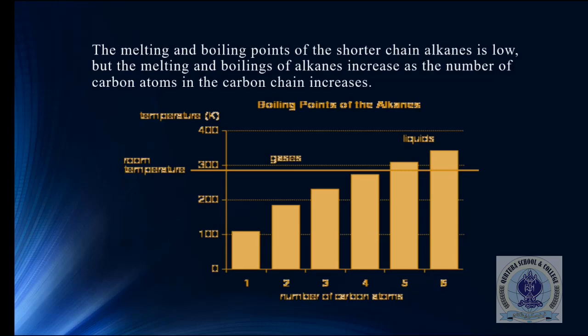As you can see, when the number of carbon atoms is 1, the boiling point is around 100. When it goes up to 2, it becomes below 200. When it becomes 3, the boiling point increases above 200, and in the case of 4, it is around 300, while in the case of 5, it is above 300. Similarly, when the number of carbon atoms increases, the boiling point or melting point of an alkane increases.